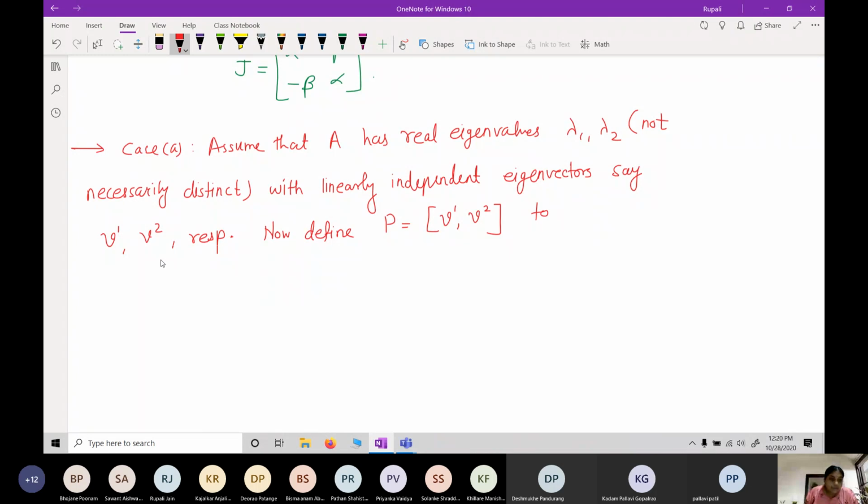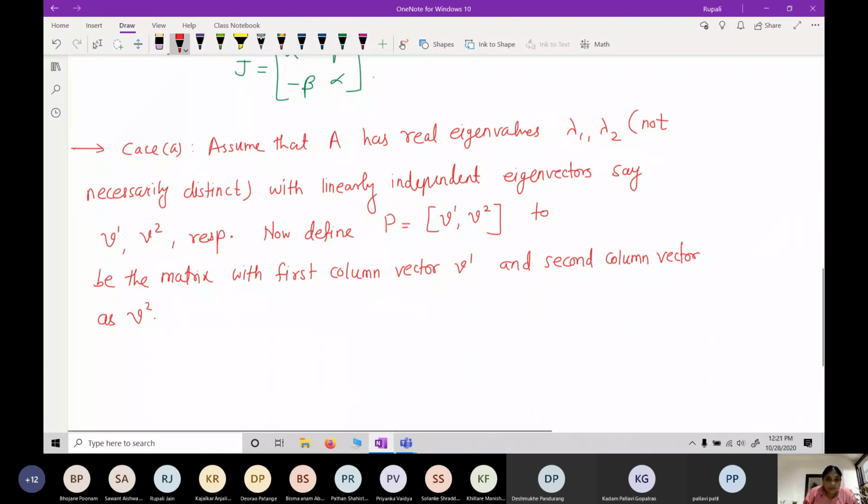Define P to be the matrix with first column vector v1 and second column vector v2. This is a matrix, okay? So I need not write it like this. v1 is the first column vector, v2 is the second column vector.